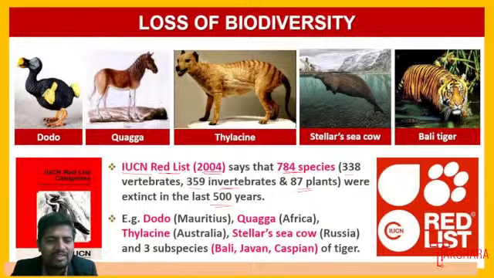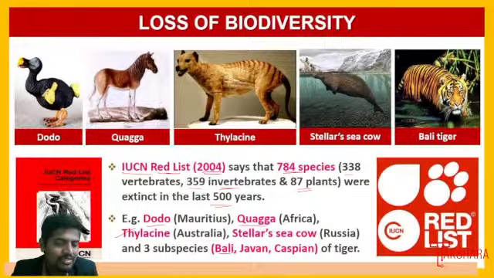Some recently extinct organisms: example number one, the dodo. Example number two, the quagga, which we observe in Africa. In Australia, the thylacine is also one of the important organisms that have become extinct. In the aquatic category, Steller's sea cow in the Russian area has also become extinct. And there is a subspecies of tiger, the Bali tiger.